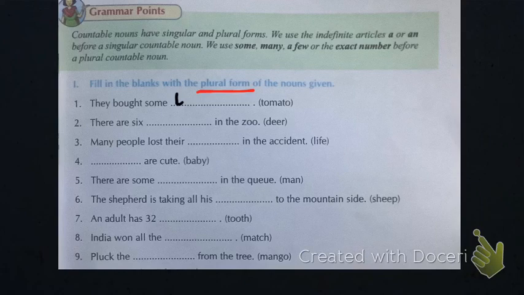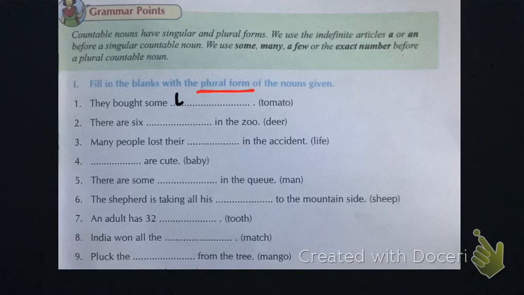We use some, many, a few, or the exact number before a plural noun. I have told you in the previous slide, some, many, a few, exact number, they are all used before plural nouns.